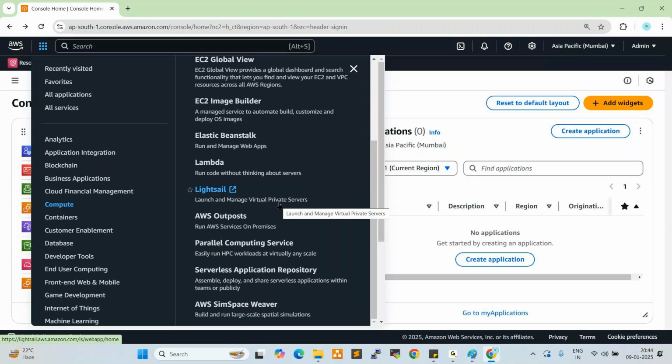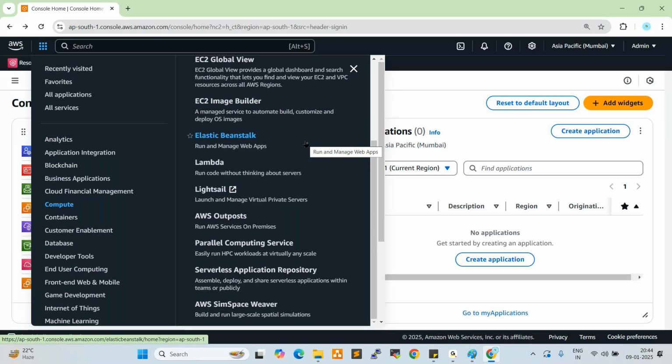Is this Lambda only for starting and stopping the server, or anything else? Not only stop and start. First, Lambda performs so many activities. We'll work on that. I'll show you practically. Not only stop and start. Lambda is a very core service. For example, I'm giving a few examples here.